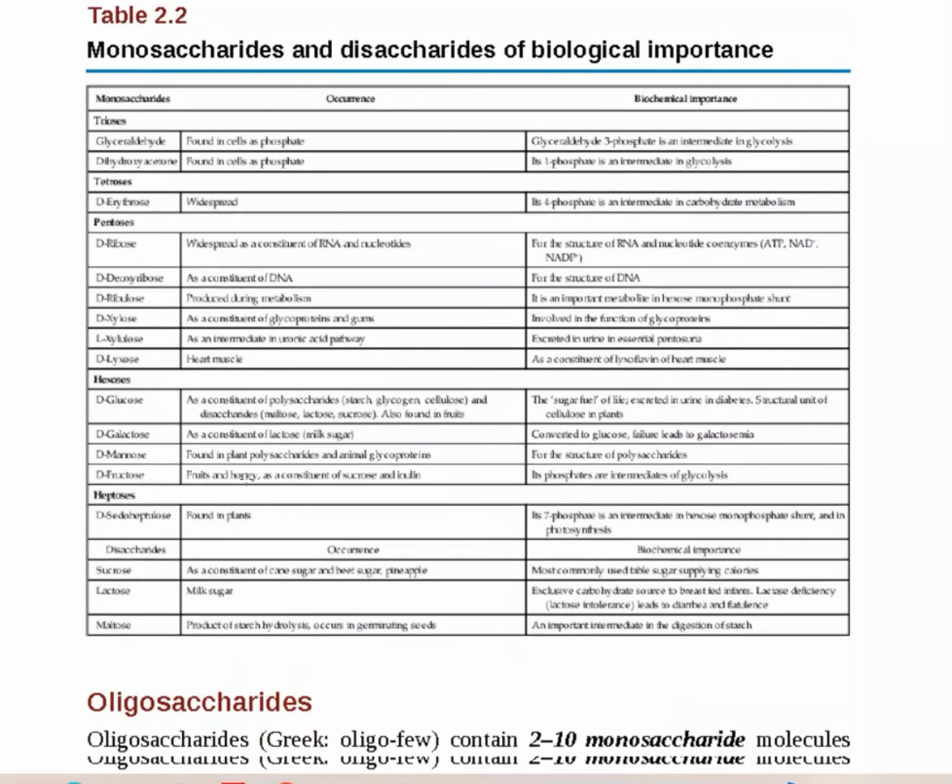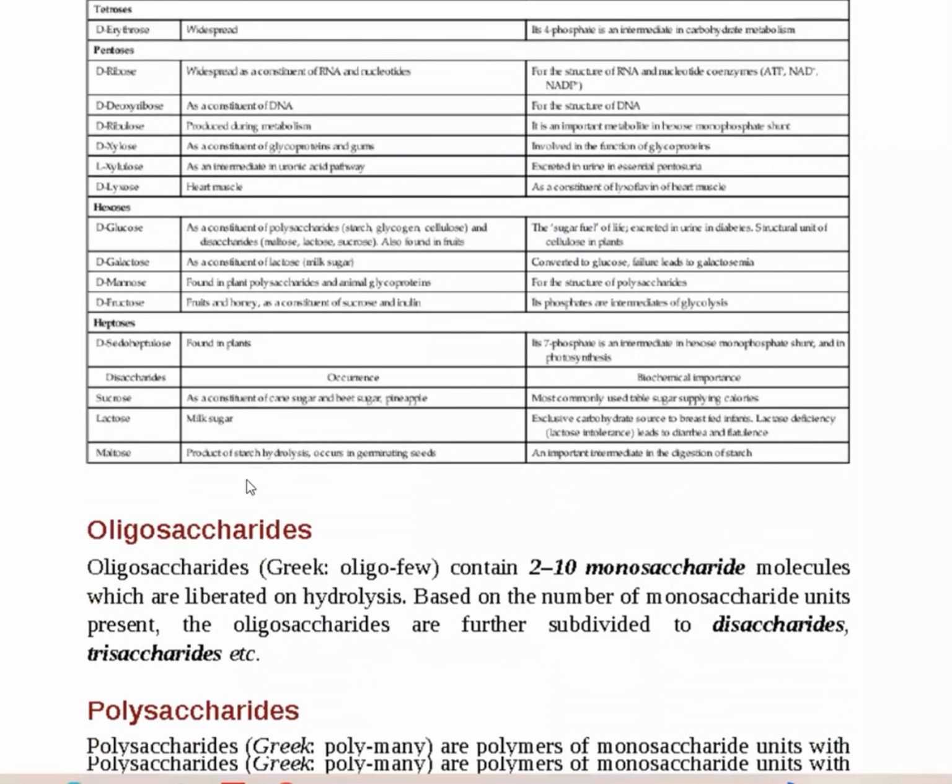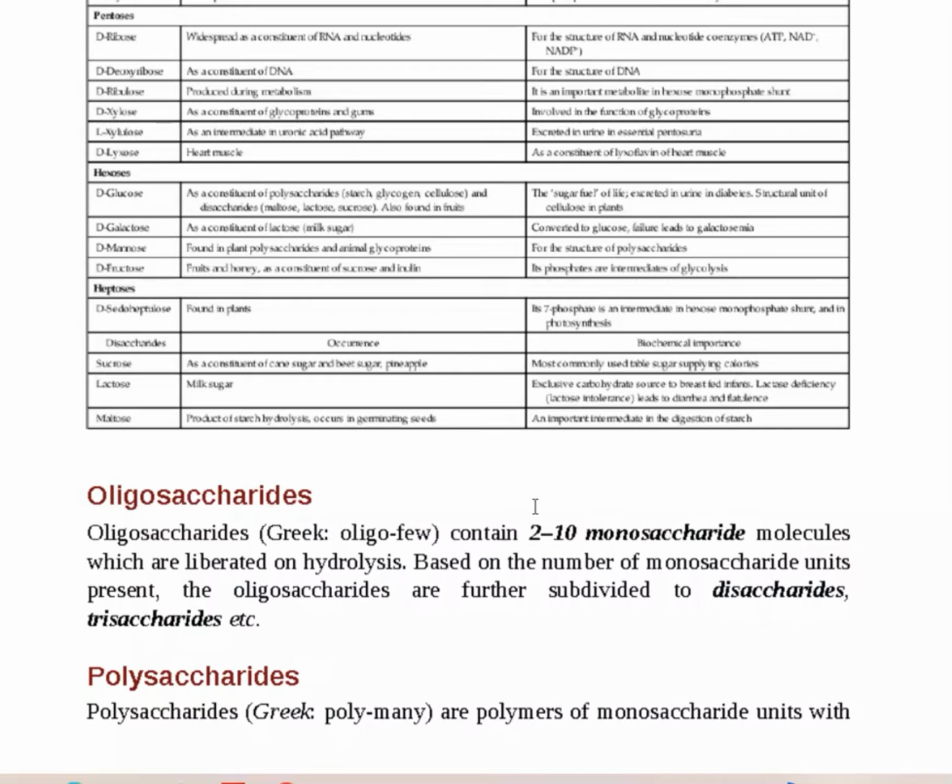Now, the oligosaccharides: oligo means few sugars, which contain 2 to 10 monosaccharides, liberating one molecule of water on hydrolysis. Based on the number of monosaccharide units present, the oligosaccharides are further subdivided into disaccharides and trisaccharides.